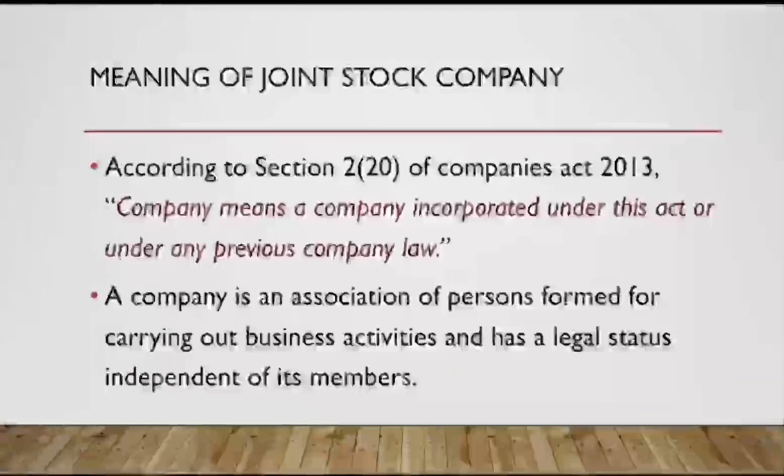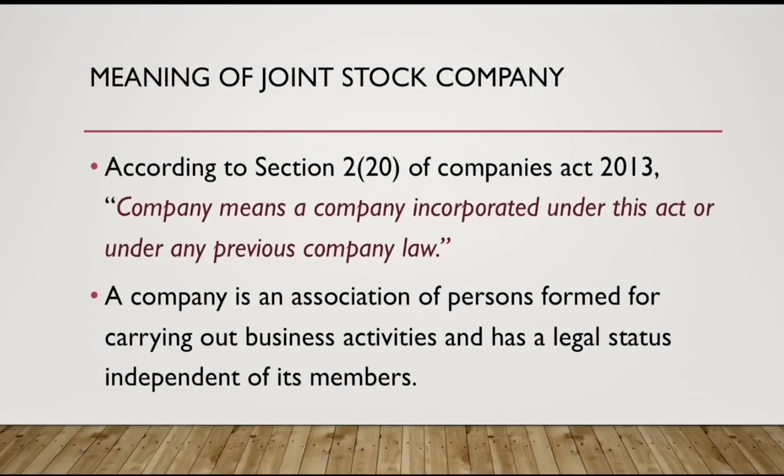Now let us have the meaning of joint stock company in simple words. It means a company is an association of persons formed for carrying out business activities and has a legal status independent of its members. So here the joint stock company means an association of persons.